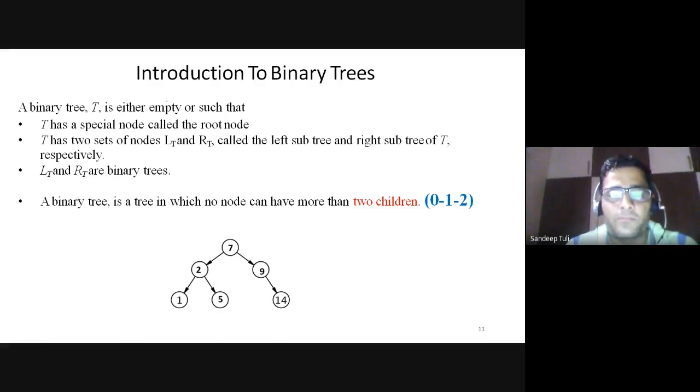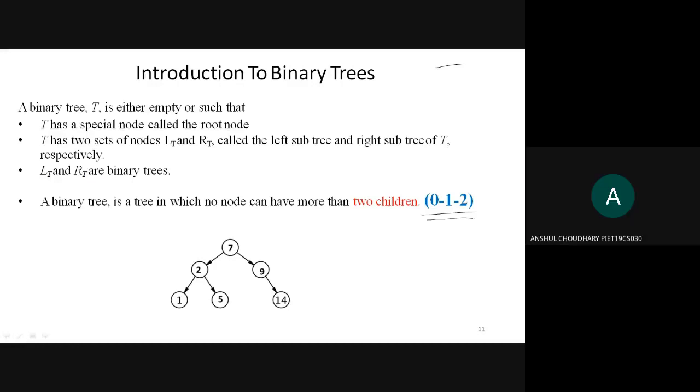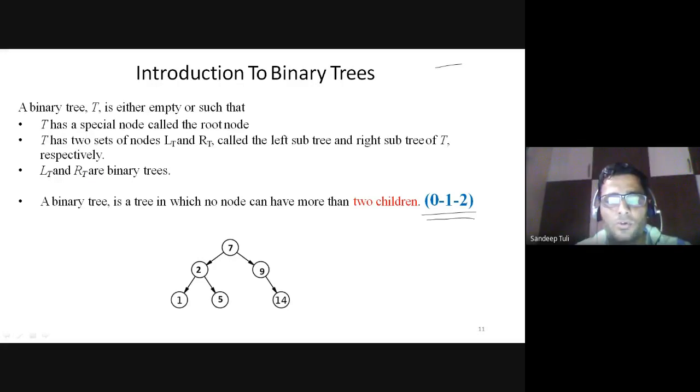Definition of binary tree. So binary tree means, I have also highlighted over there, 0, 1 or 2. I think everyone is able to see that, 0, 1 and 2. So a tree with at most 2 children is known as a binary tree. Please be careful. A tree with at most 2 children is known as a binary tree. At most means either 0 or 1 or 2. Is it okay? So 0 is definitely there, because every leaf node must have 0 children.